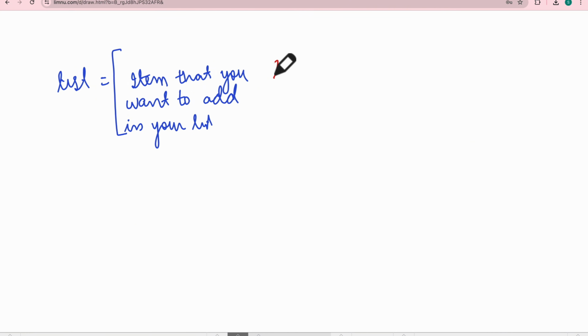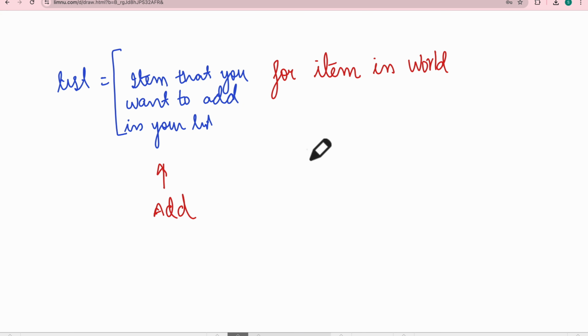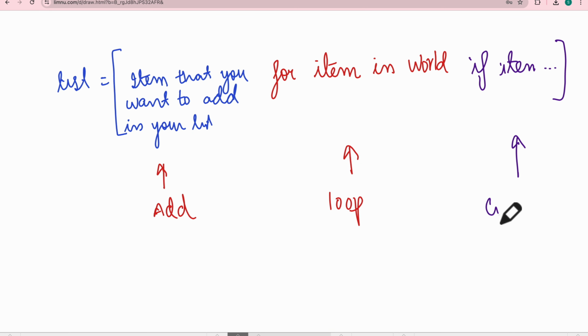After this, for item in, and let's say there is some iterable, it could be a list, it could be a tuple, it could be anything that you need to provide. Okay, so this is what you need to add. This is the loop that you are running. It has 3 parts, and the third part is the condition part. If item, and whatever condition you are putting. So this is the condition part that you need to understand.